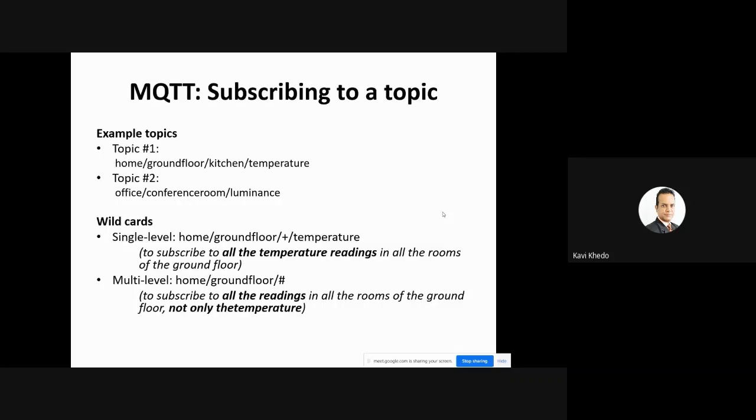For subscribing now, let's check for subscribing. After you subscribe to a particular topic, how do you specify a topic like this? Home/ground floor. This is just like in a home you have a ground floor. In the ground floor you have a kitchen. In the kitchen you have a topic called temperature. So these are different locations.